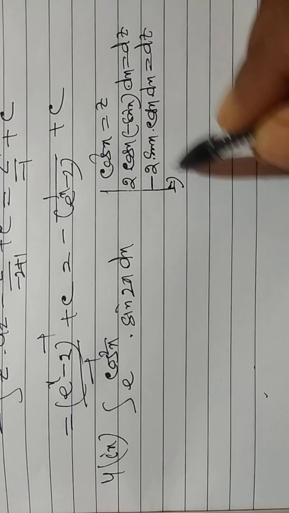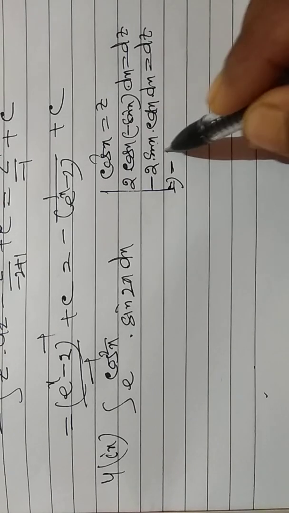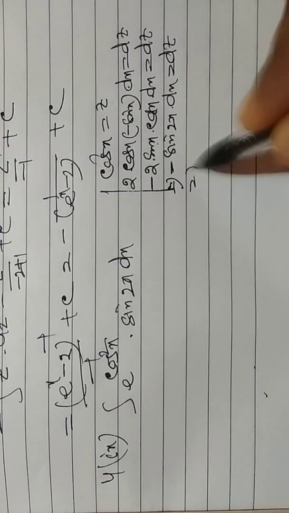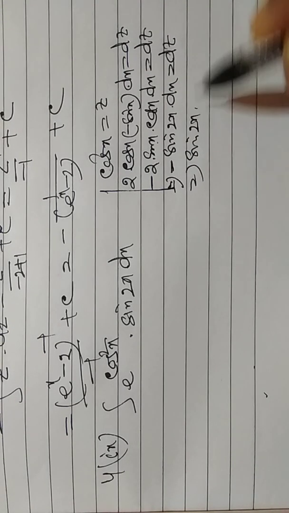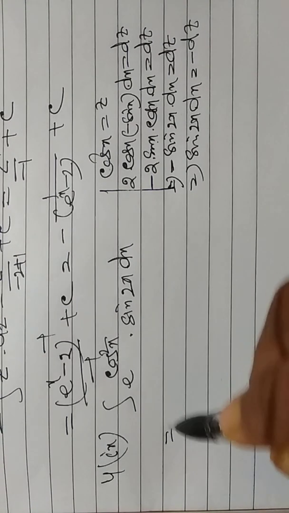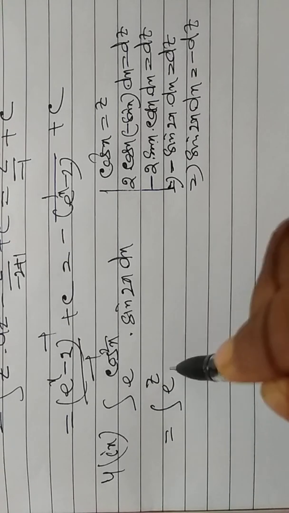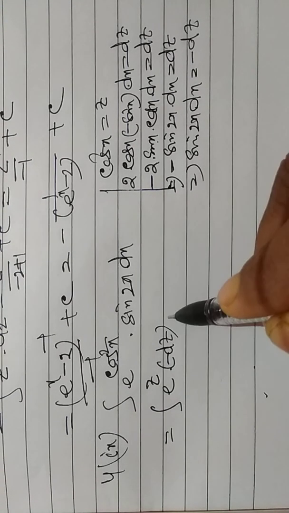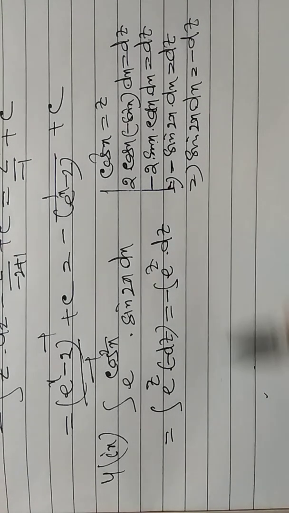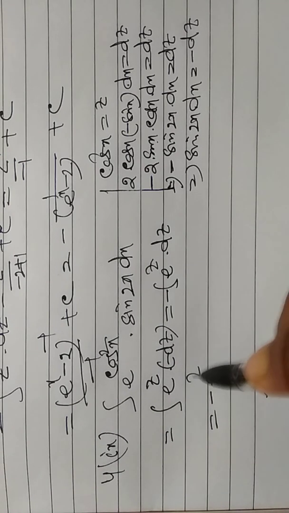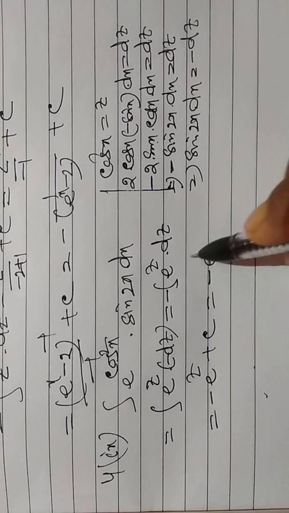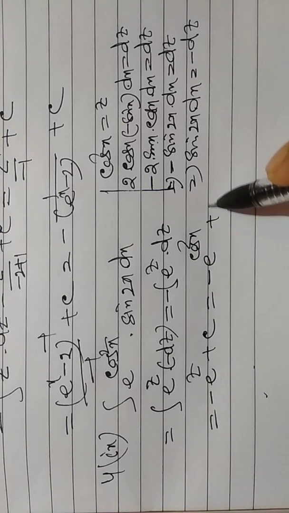This implies that minus 2 sin x cos x, that is sin 2x dx is equal to dz, or this implies sin 2x dx is equal to minus dz. And that is equal to integration of e to the power z into minus dz, and this is equal to minus of integration of e to the power z dz, and that is equal to minus e to the power z plus c, and that is equal to minus e to the power cos square x plus c.